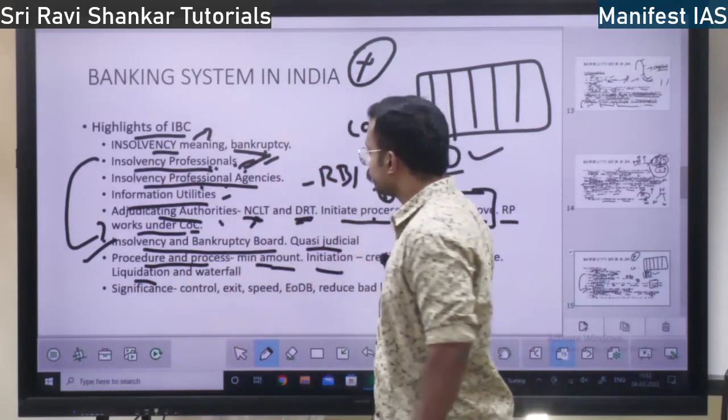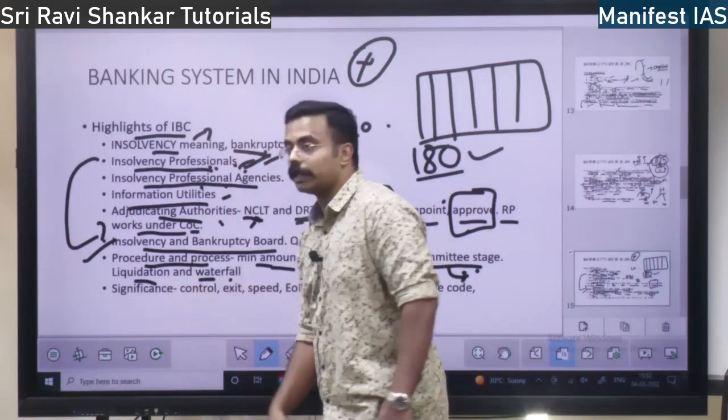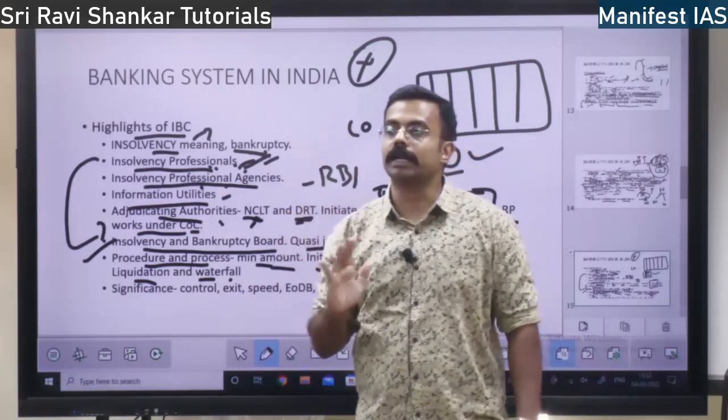Here, in the waterfall of liquidation, who will be given money first?